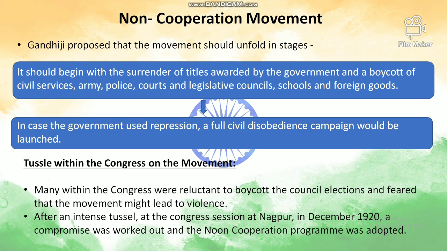Tussle within the Congress on the movement. Within the Congress also there were disagreements. Many within the Congress were reluctant to boycott the council elections and feared that the movement might lead to violence. After an intense tussle at the Congress session in Nagpur in the year 1920, a compromise was worked out and the non-cooperation program was adopted. So see how many 1-mark questions there are. In which year was the non-cooperation movement adopted? So these are the questions, children, which I have also summed up at the end of this portion.